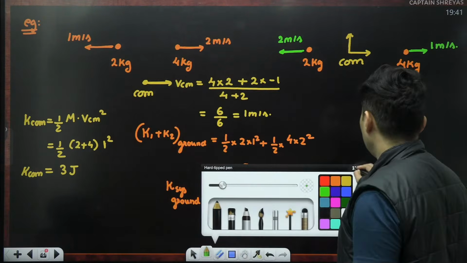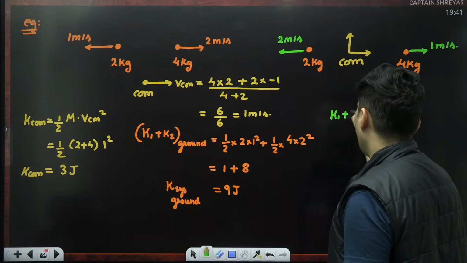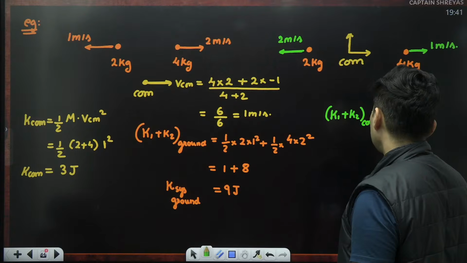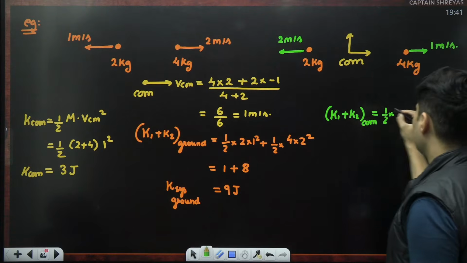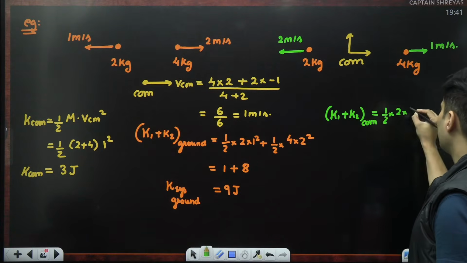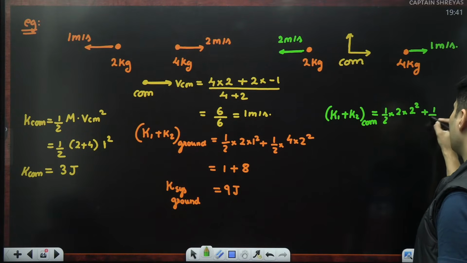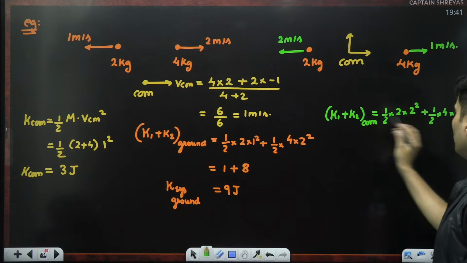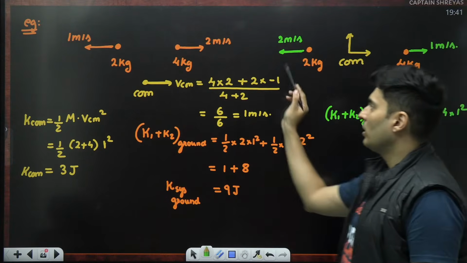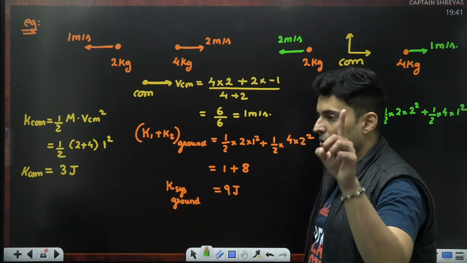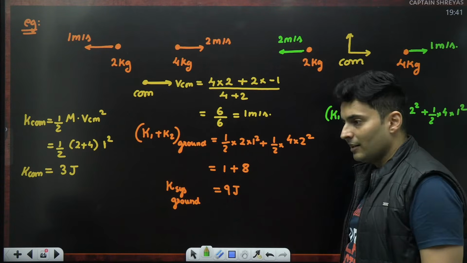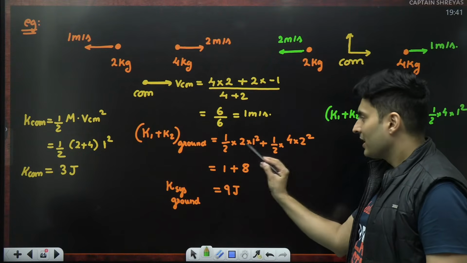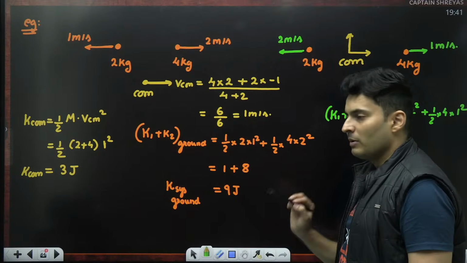Lastly, let's find out the kinetic energy of both of them as seen from the center of mass. Half mass is 2 kg, velocity is 2, plus half mass is 4, velocity is 1. Some people I know have put a minus sign because they thought the velocities are opposite. But I think you forgot that kinetic energy is scalar, so you do not put a minus sign there. So don't worry about the directions. Kinetic energies will just add, it will not be minus.